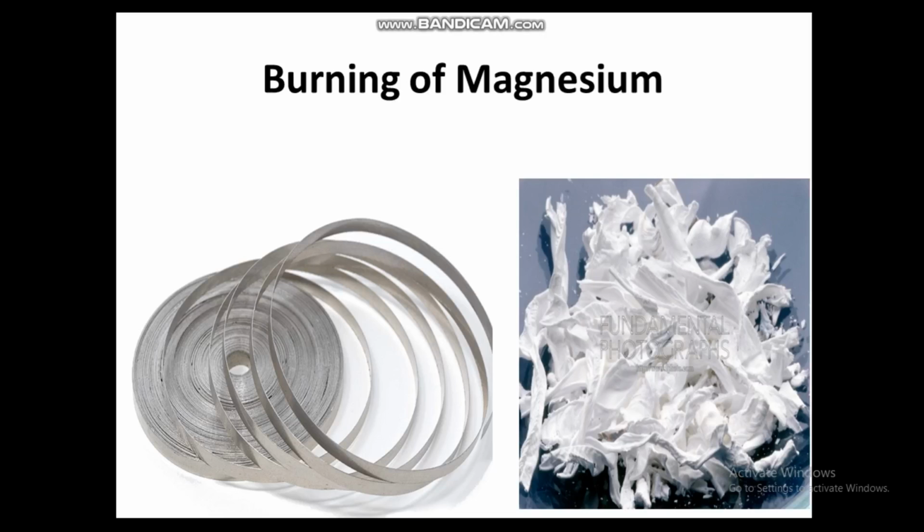So this is one of the examples here. Magnesium is a metal, as you know, we have learned about this in chapter 5. In the form of a ribbon, the magnesium metal is found in the market. If we burn this magnesium ribbon in presence of air, it changes into this. This is magnesium oxide. When this magnesium metal is burned in presence of oxygen, I will add a video here. You just watch the video of how it is burned.